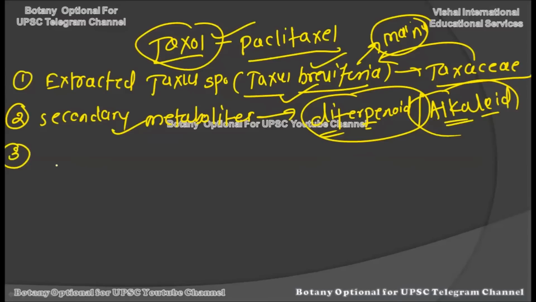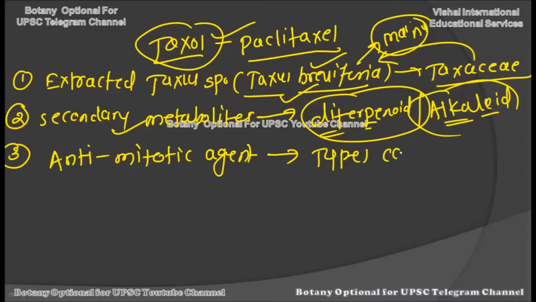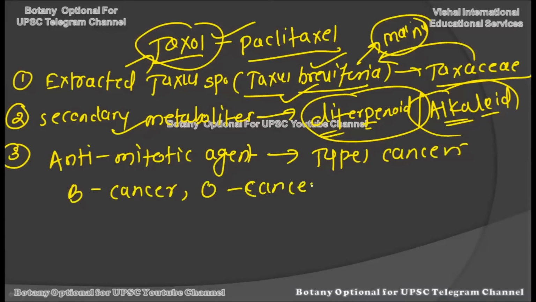Now what is the medicinal use of this Taxol drug? It is a very important antimitotic agent. It acts as an antimitotic agent, and hence it is largely used in treating various types of cancers. In the treatment of various kinds of cancer, this Taxol drug is very useful. For example, breast cancer, then ovarian cancer, then lung cancer. All of these types of cancers can be treated by using this Taxol drug.